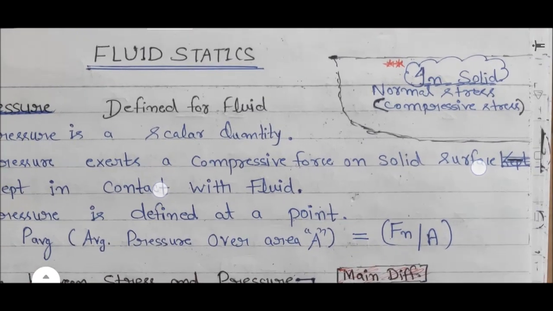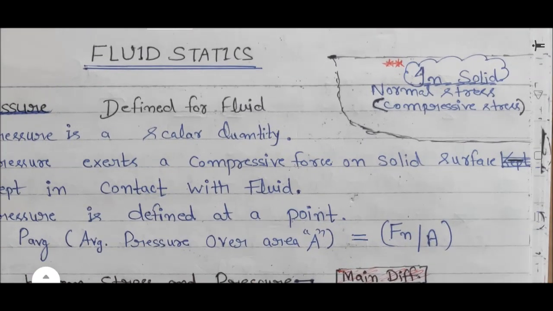If I am talking about solid material, then if a normal force acts on a solid material and it is compressive in nature, then that solid material induces compressive normal stresses. And if this force acting normal to the solid material is tensile in nature, then that material induces at a point tensile normal stresses.